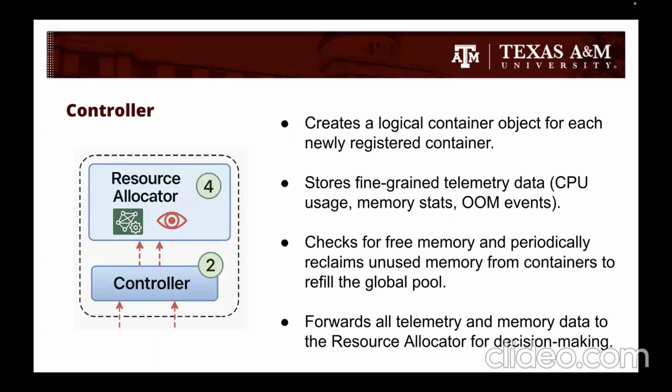The controller is the central coordinator in ESCRA's architecture. When a new container registers, the controller creates a logical container object, which is like a software representation that keeps track of its resource limit. It then collects and stores fine grained telemetry. The controller also proactively reclaims unused memory. Every few seconds, it checks whether containers are holding on to more memory than they actually use. If so, it reduces their limits. Finally, the controller forwards all telemetry and memory data to the resource allocator.